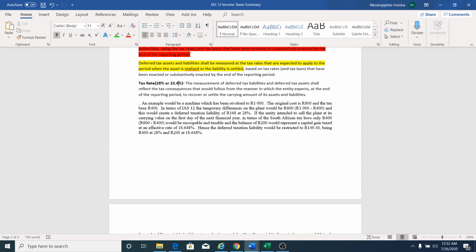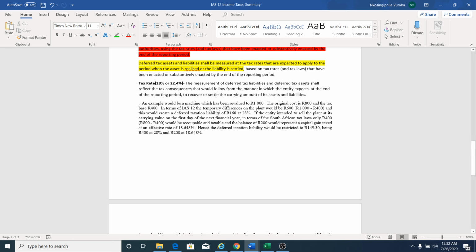Just to make sure that this is clear, let's look at this example. You have a machine which is revalued to 1,000, which means the carrying amount is 1,000, but the original cost was 800, and the tax base is 400. Now you have 1,000, which is the revalued amount, against 400, which is the tax base, and you get a temporary difference of 600 rand, which will give you a 168 deferred tax liability at 28%.